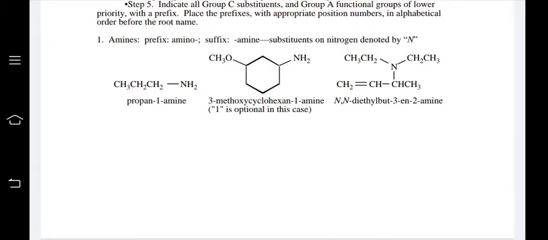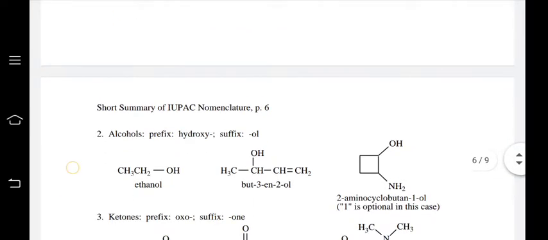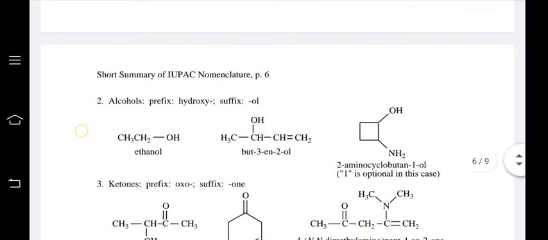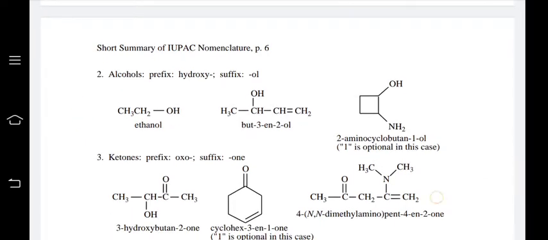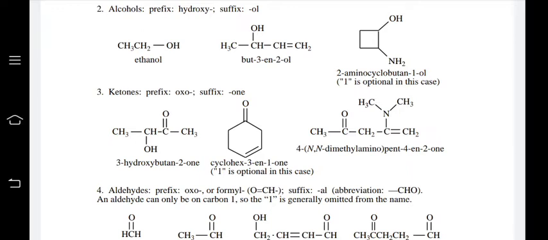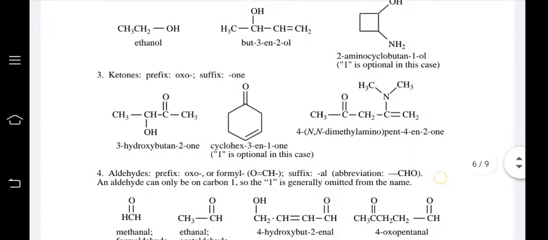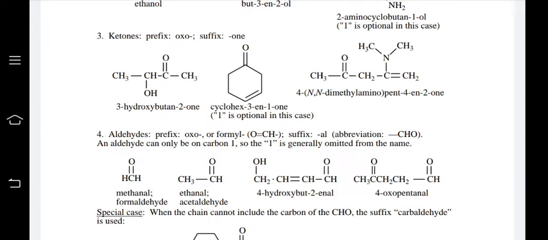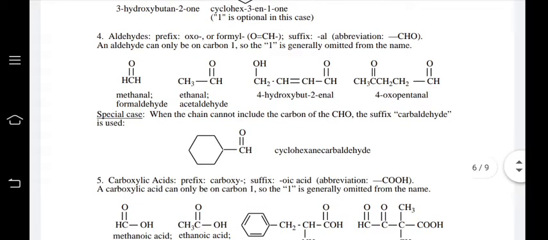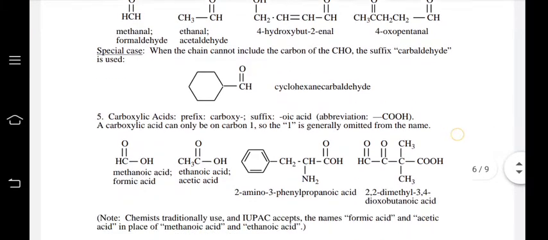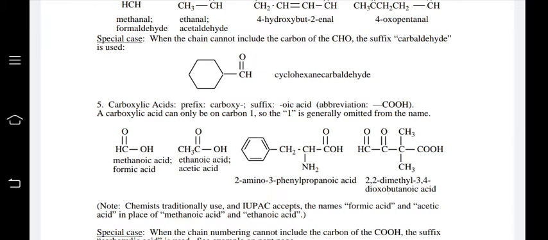Amine is selected as the suffix. Alcohol is taken as the suffix ol; with 2 carbons, it is ethanol. In the case of ketones, the suffix is one. Here, in the second position with a hydroxy at the 3 position, it is 3-hydroxybutan-2-one. Aldehyde suffix is taken as al. For 1 carbon, it is methanal, then ethanal. 4-hydroxybut-2-enal, 4-oxopentanal, cyclohexanecarbaldehyde.